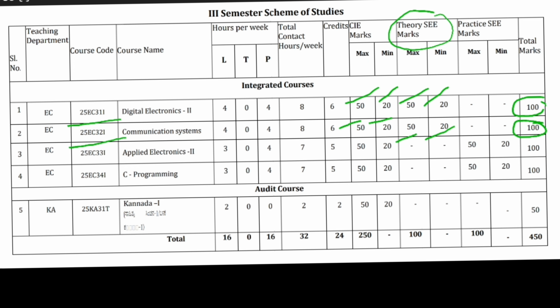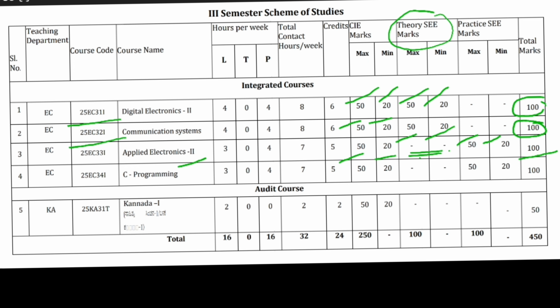The next subject is 25EC33I, Applied Electronics 2. It also has CIE, meaning internals, 50 marks, and 20 will be the minimum. There is no theory exam for this subject. You have only practical. The practical they are going to conduct is also for 50 marks, and 20 will be the minimum marks. The total will be 100, both CIE and practicals for this subject.